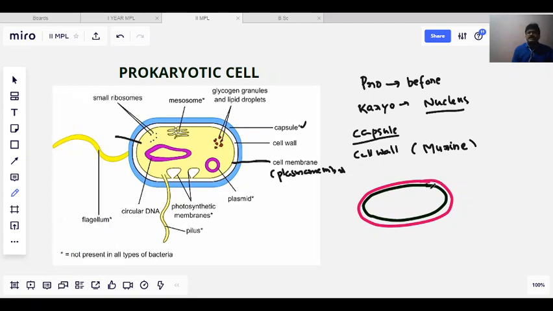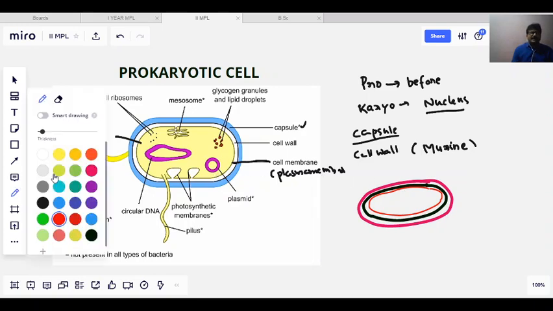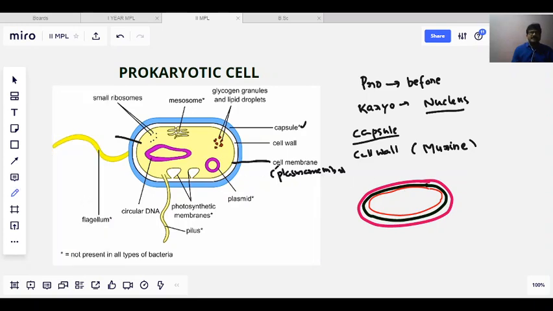And inside, the cytoplasm contains a circular DNA. You can see in the diagram that the circular DNA is present. This circular DNA is also called a nucleoid.